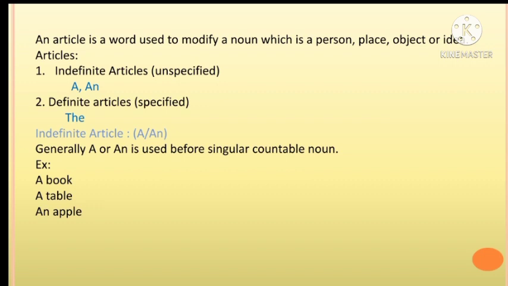Articles can be divided into indefinite articles, a, an, which are unspecified, and definite articles, the, which are specified. Generally, a or an is used before a singular countable noun. Example: a book, a table, an apple.